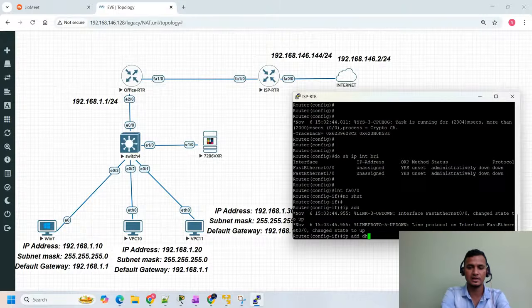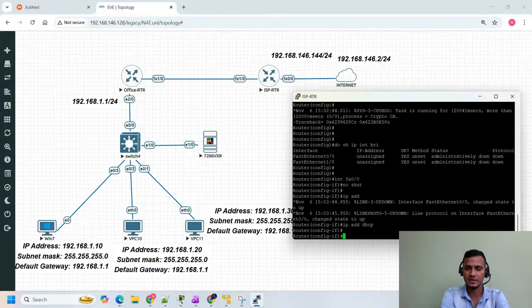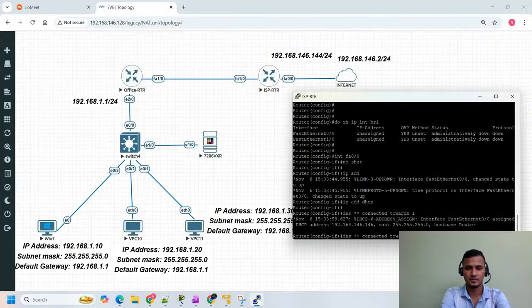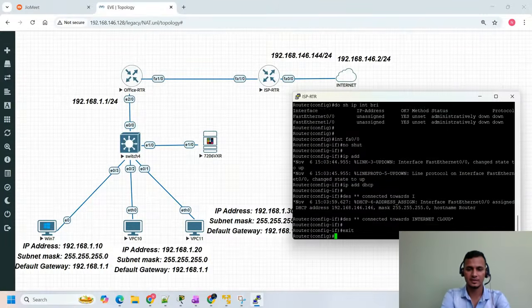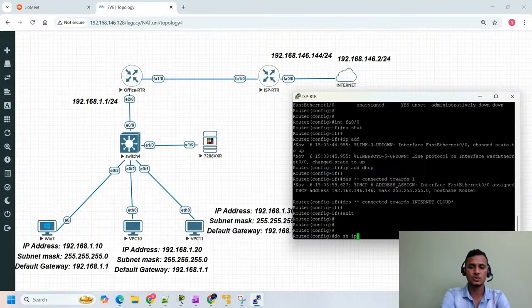IP address DHCP. Just hit enter. I'll mention the description as well. The description is what it's connecting towards: internet cloud. Exit. Now you can see, do show ip brief.